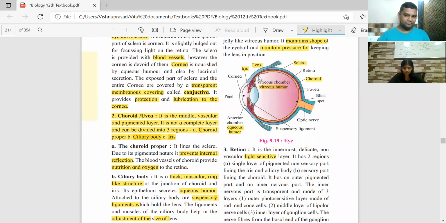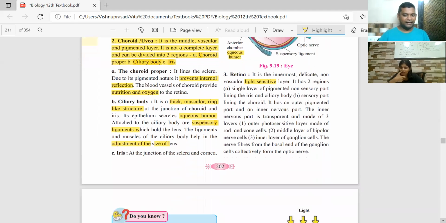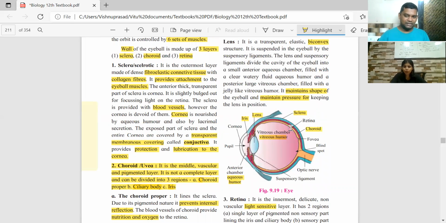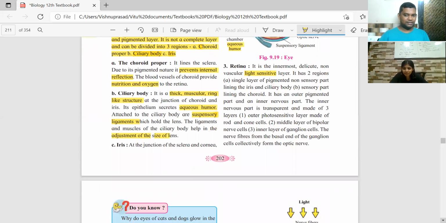See this, the light orange one above the lens, next to the iris. That is the part of the retina which is non-sensitive. The second part is the sensory part, the one that lines the choroid. That means overall it lines the vitreous, this part.